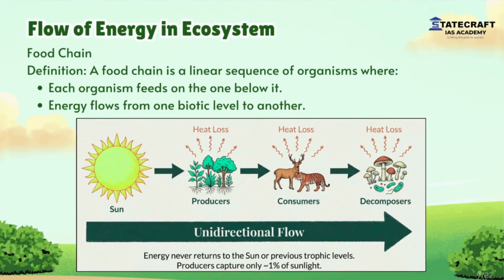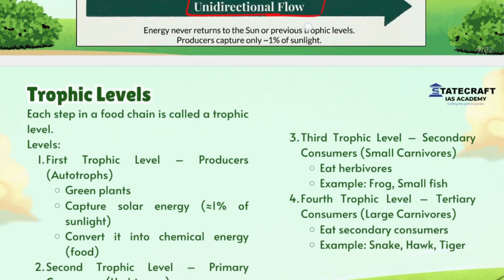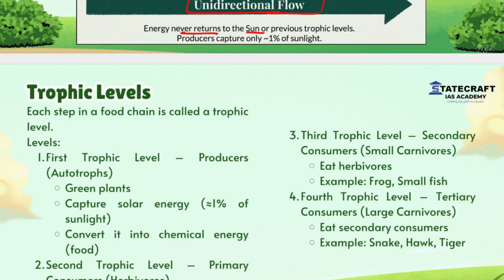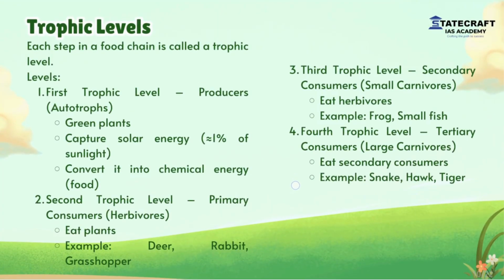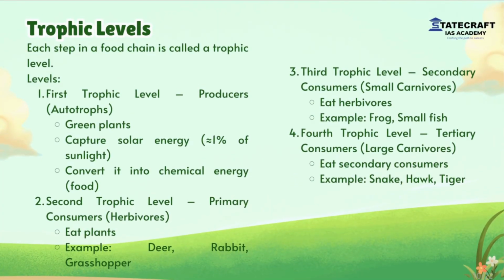Then flow of energy and food chain. Food chain is a linear sequence of organisms where each organism feeds on the one below it. Energy flows from one biotic level to another biotic level, and the flow of energy is unidirectional in nature, and energy never returns to the sun or previous trophic level. In this class, let us discuss trophic levels. What are trophic levels? Each step in a food chain is called a trophic level. In general, we can see 3 to 4 trophic levels.